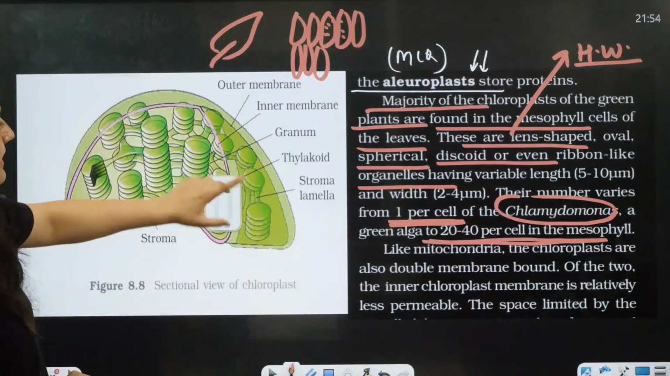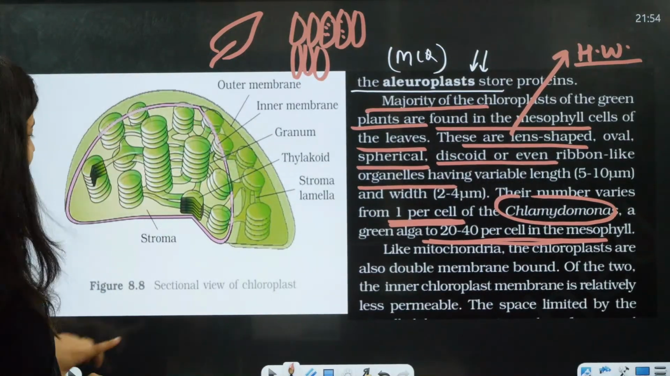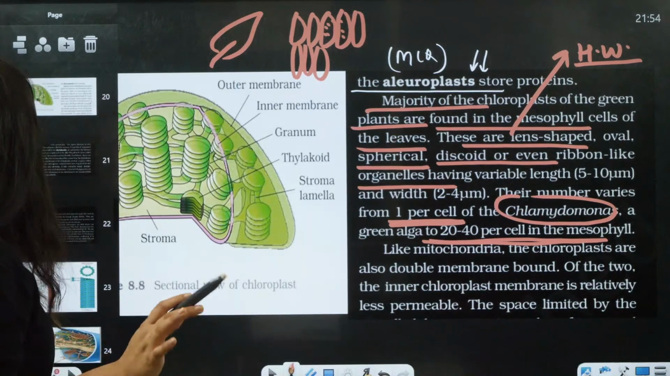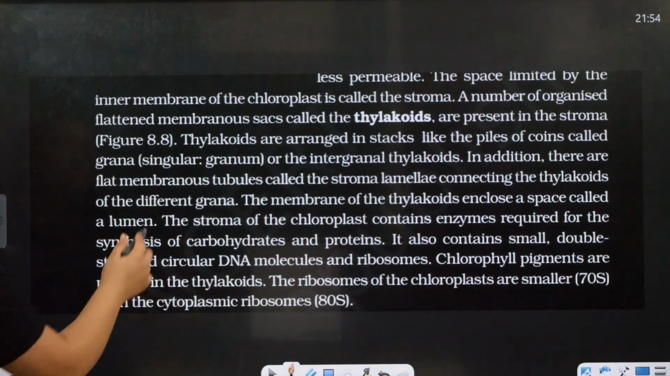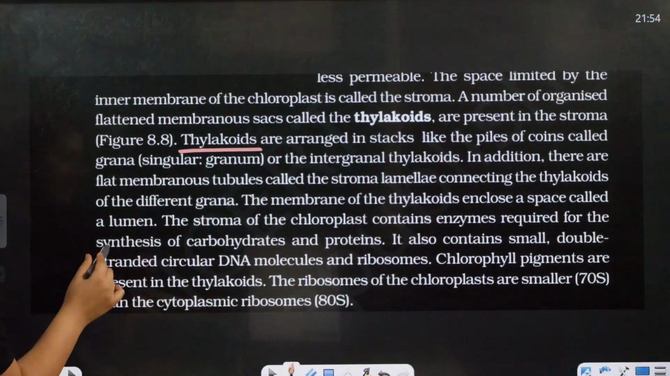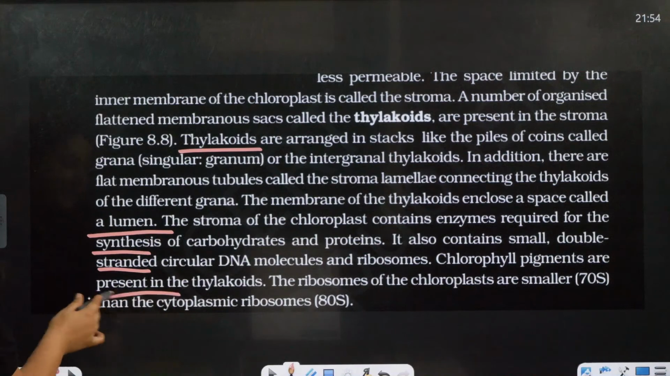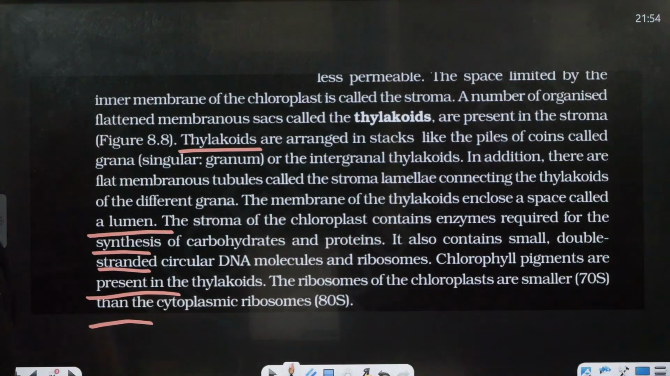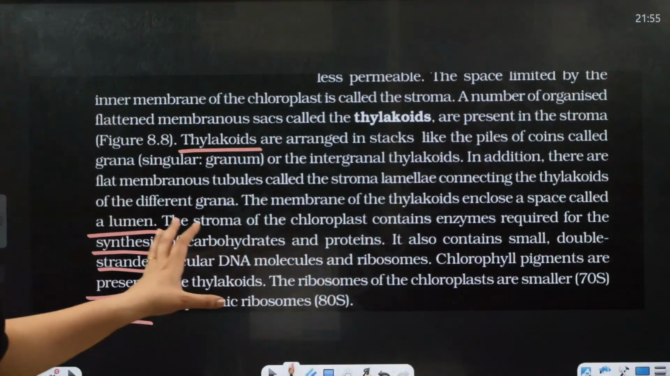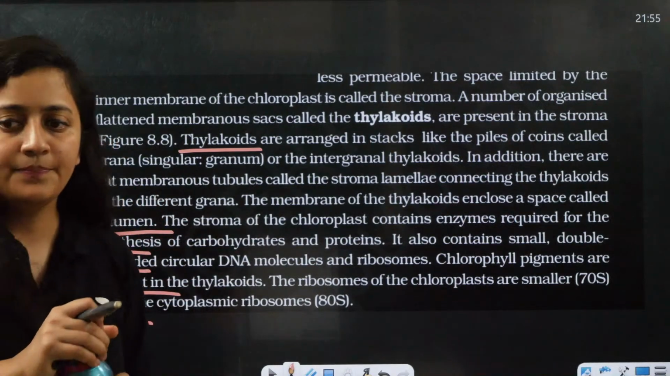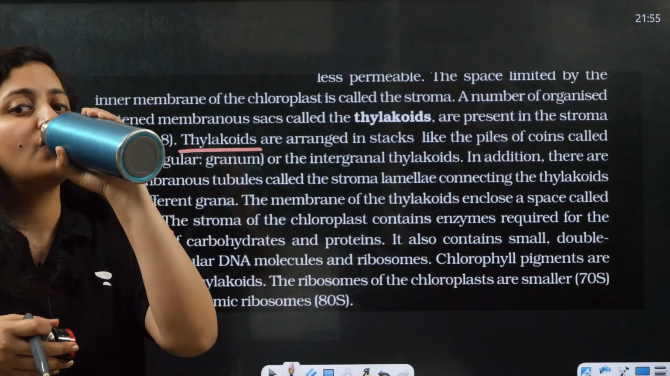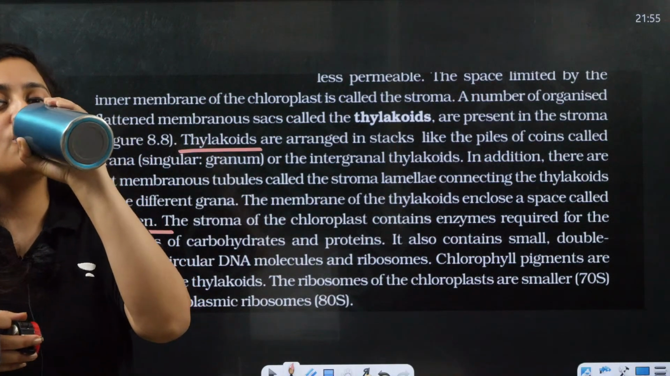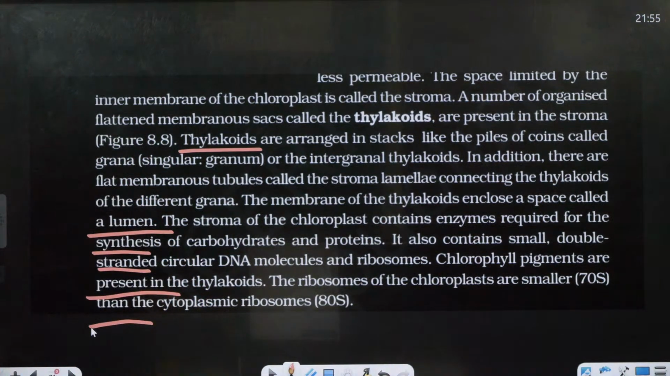So here you can see the diagram as well. I hope each and every word is clear to you. If there is still any doubt, do let me know. We are done with this thylakoid part, this circular DNA, 70S ribosome, everything we have covered. But still, if there is any doubt, do let me know.